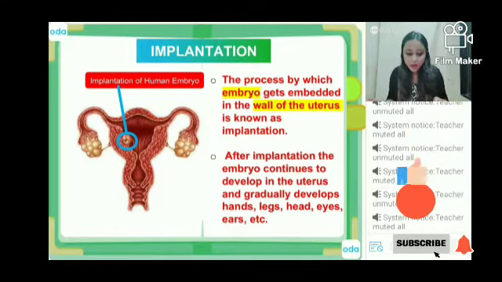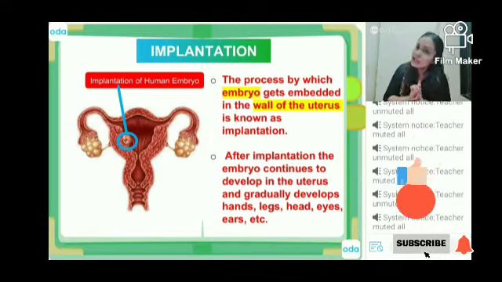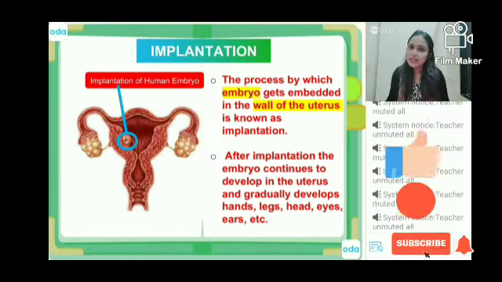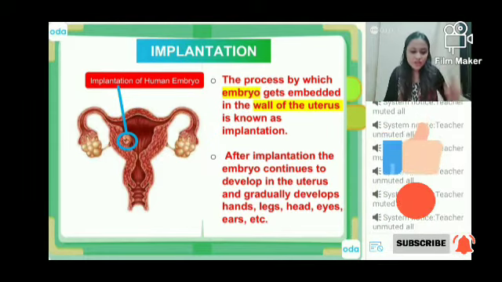ठीक है? Okay. अच्छा, fertilization तो हो गया. We are now done with fertilization. तो fertilization, is it clear to everyone? Give me a 1 if it is clear.